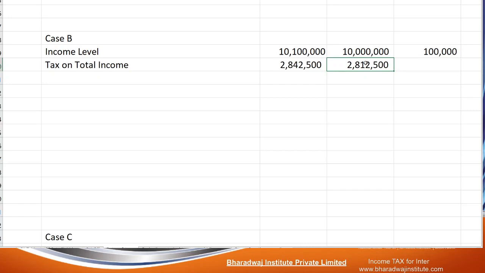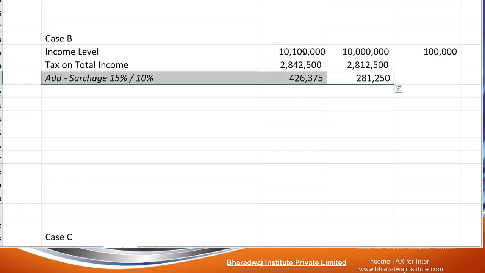What is surcharge? Please remember, surcharge is applicable in both the places. Here income exceeds 1 crore, so surcharge will be 15%.